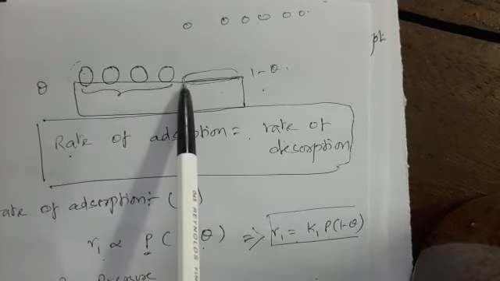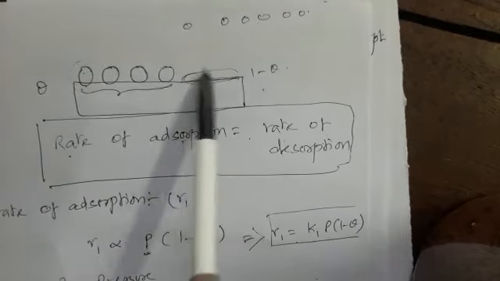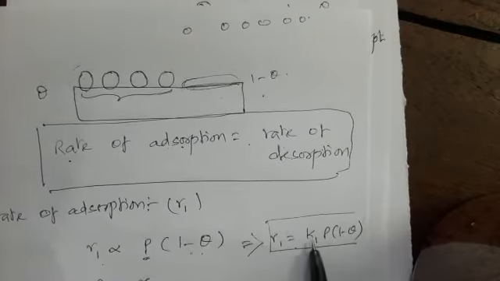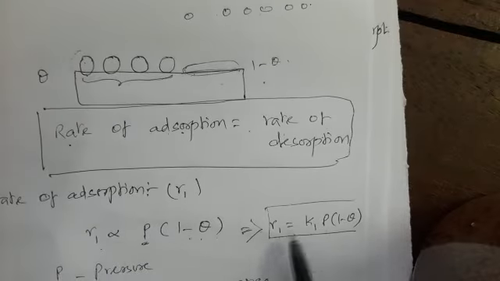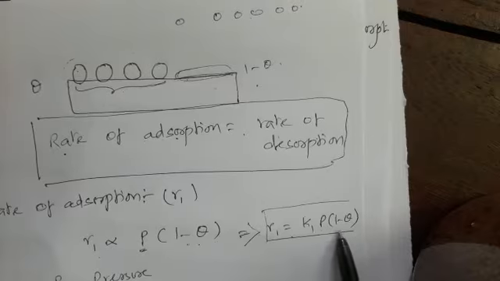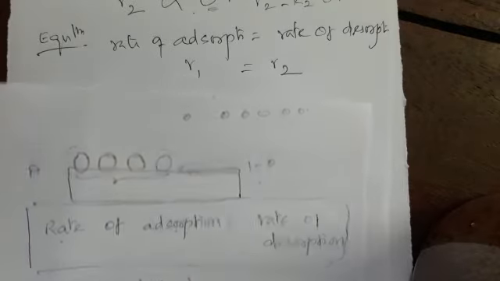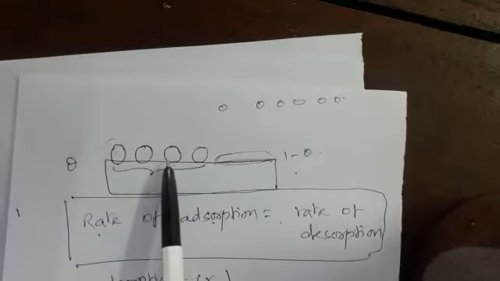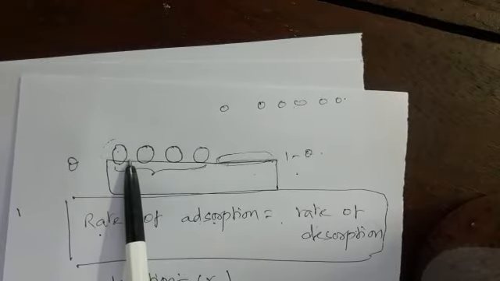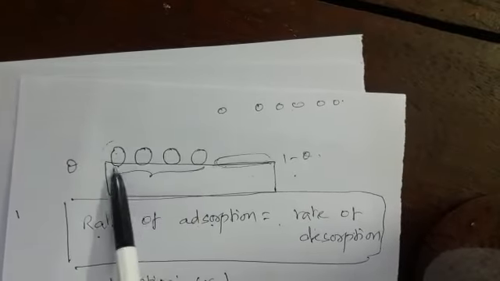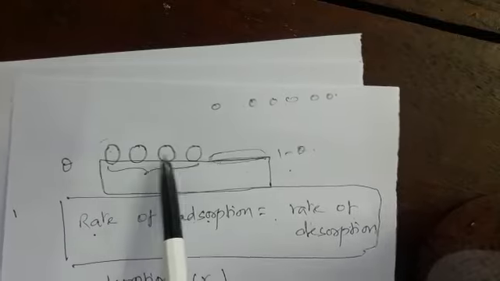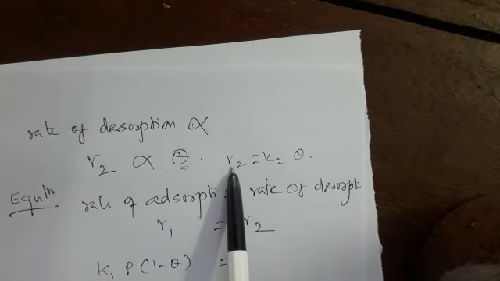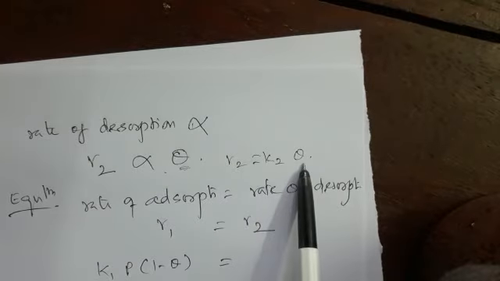The rate of adsorption depends upon the pressure as well as the free surface area. So, we can write P into 1 minus theta. We remove proportional, we put some constant: K1 P into 1 minus theta. This is the rate of adsorption. At the same time, rate of desorption, that means gas molecules are desorbed from the metal surface, depends only on the covered portion. So, R2 is directly proportional to covered area, that is R2 is equal to K2 into theta.